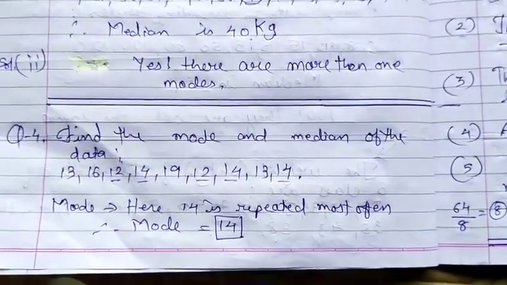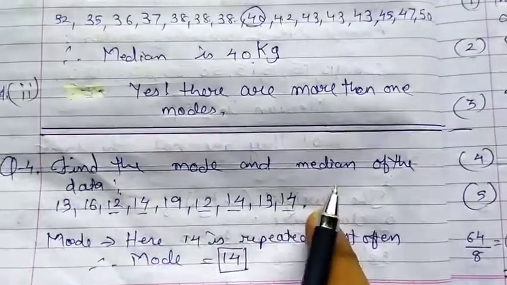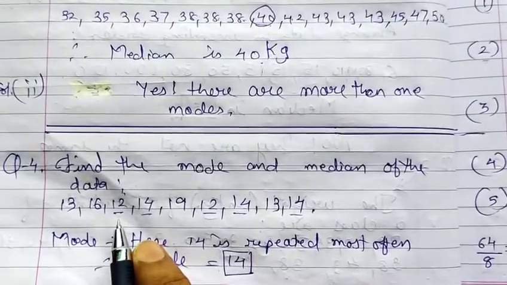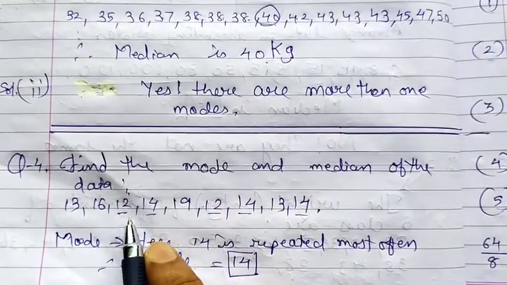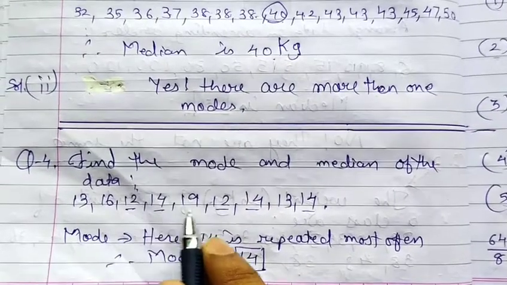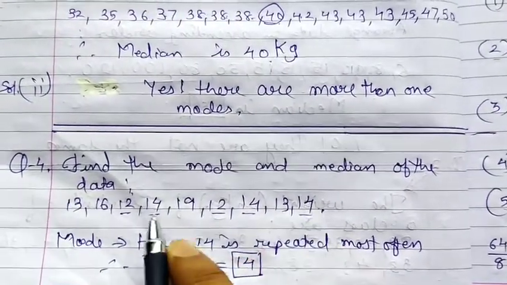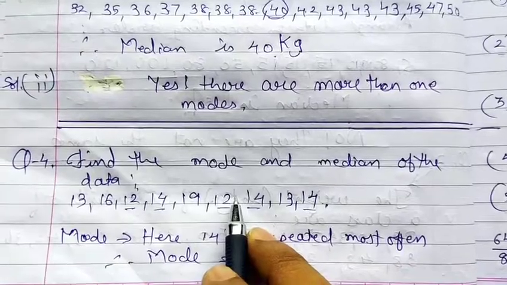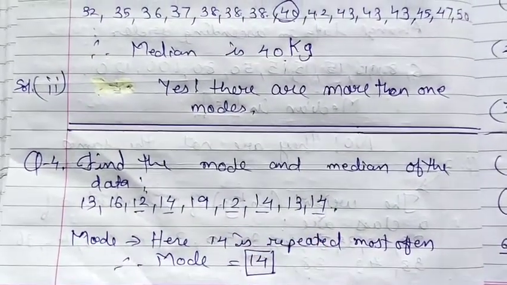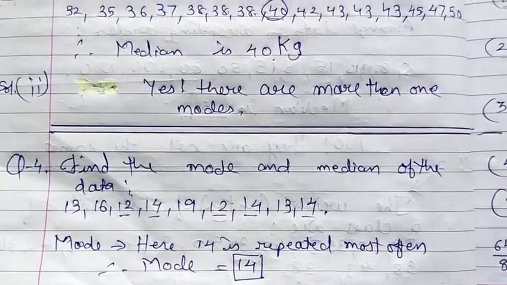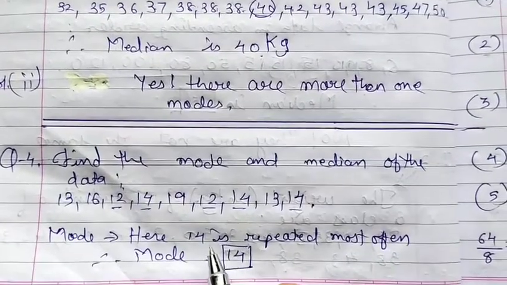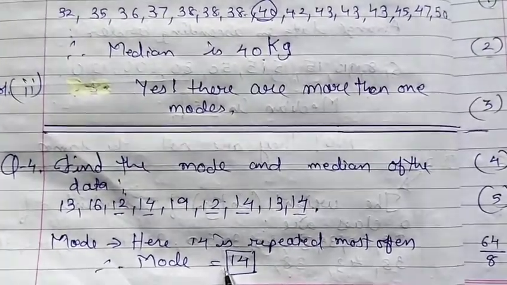Now question number 4: find the mode and median of the data. Again, for the mode, you have to find whether any observation is repeated most often. Here 14 appears 3 times and 12 appears 2 times, which means the observation with the highest number of repetitions is 14. So your mode will be 14, as it is repeated most often.